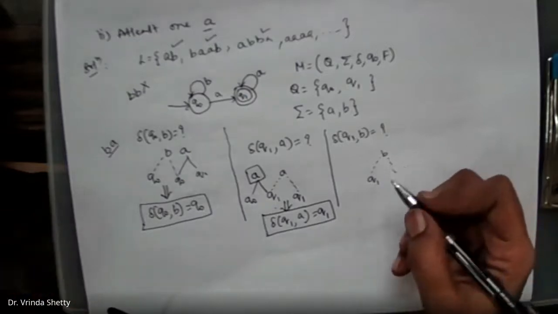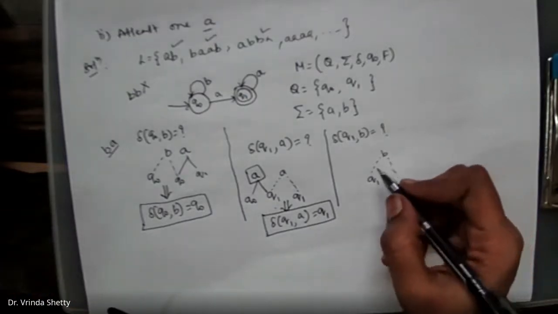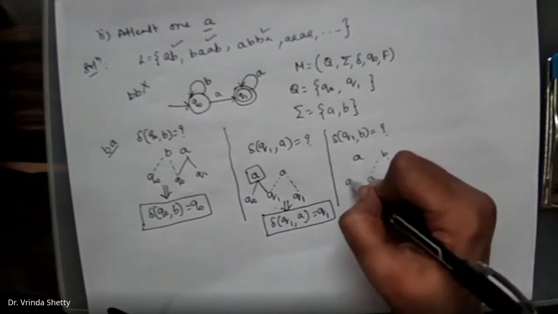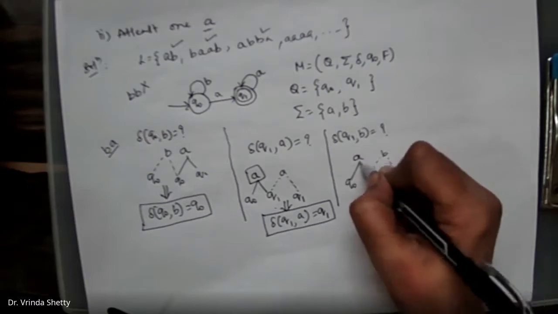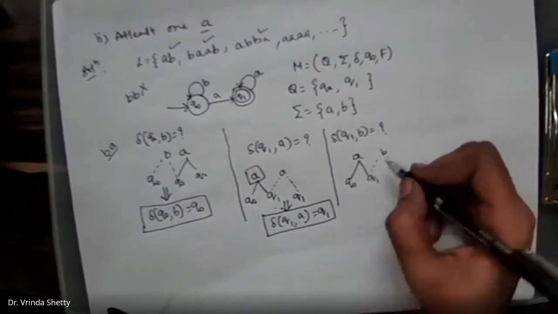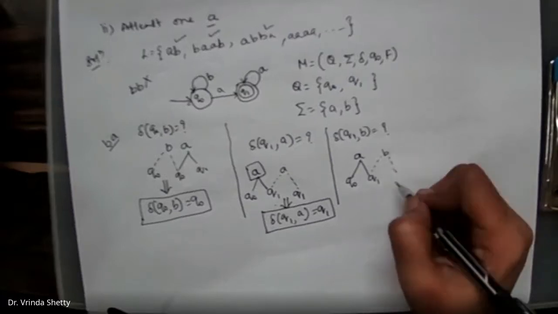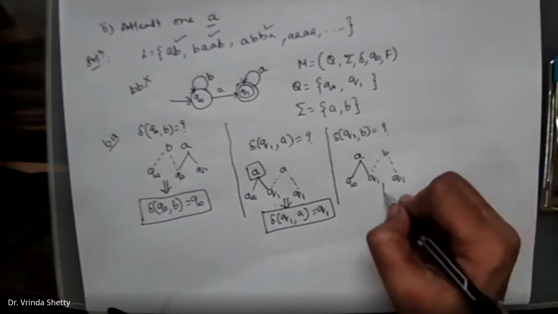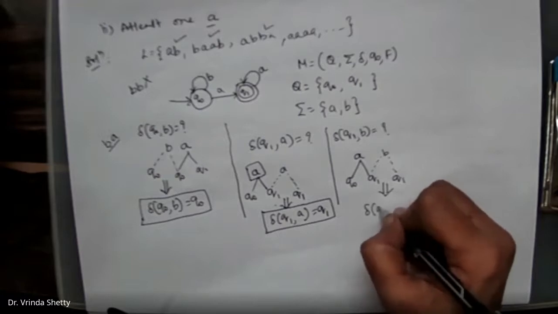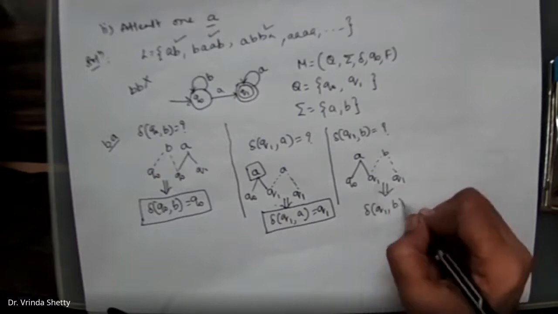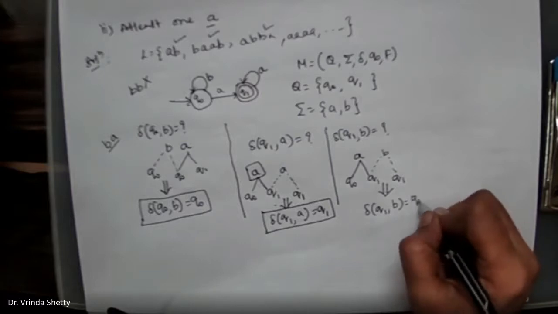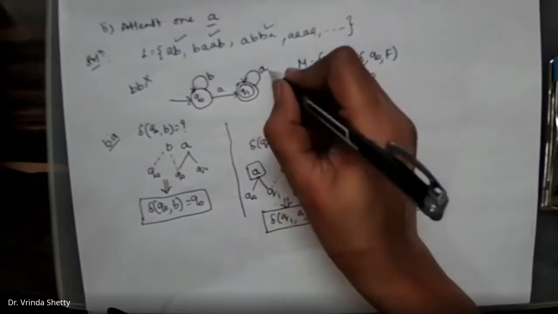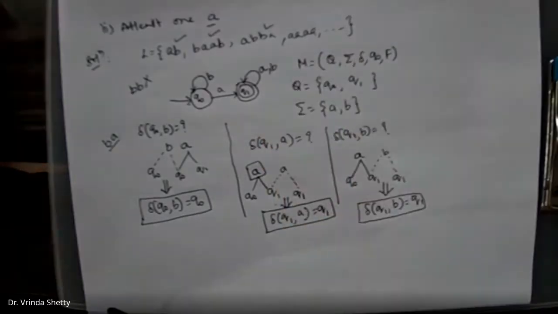Again, the same thing, the minimum requirement is at least 1A. So we'll check whether I have previously got 1A. Yes, I have previously got 1A. That is, starting from the start state Q naught on A, I have reached Q1. So the minimum condition is met. So you'll be in the final state. That is Q1 on B. Q1 on B, we are going to reach Q1 itself. Input is B, in the state Q1 itself. So we are going to write here Q1 on B is Q1.